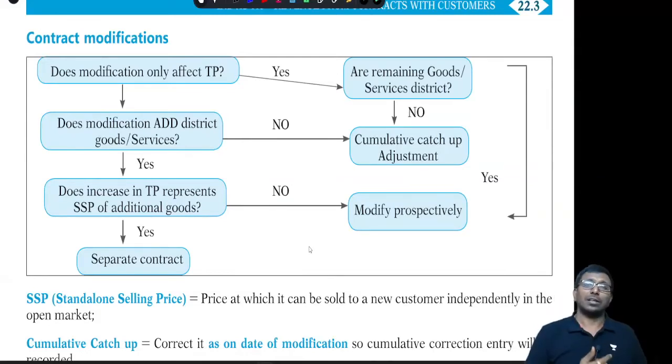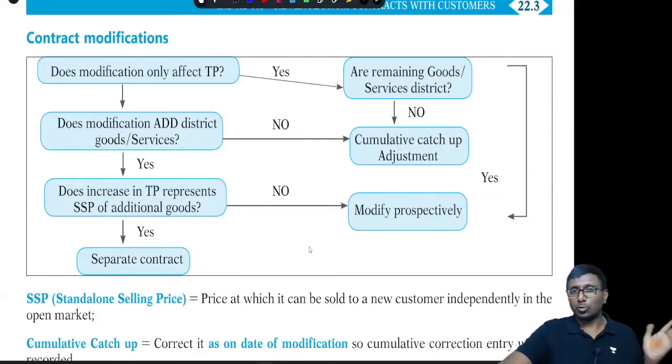And the second one, what is that? I said modify prospectively. Modify prospectively in the sense, whatever you have accounted for so far, forget about it. Now, as per the modification, how much are you supposed to receive? Sir, I am supposed to receive a further 1.5 lakh rupees, right? And what is the work I am supposed to perform? I am supposed to perform for the next 1.5 years. That 1.5 lakh, you are supposed to recognize over the next 1.5 years. That's all. Our job is done. That is modifying it prospectively.